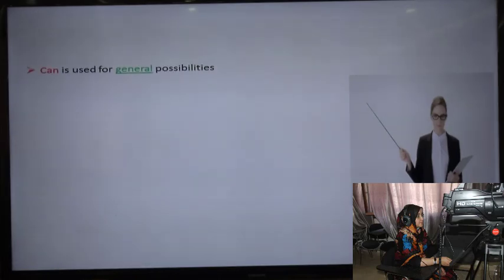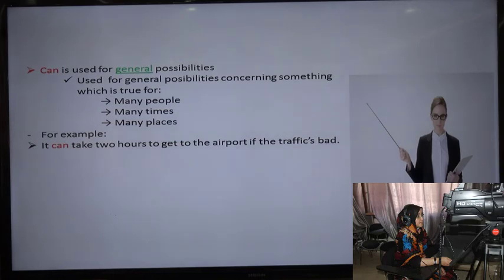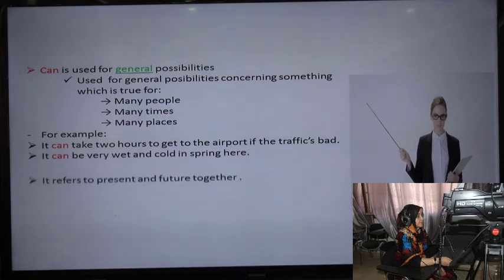Can is used for general possibilities. Used for general possibilities concerning something which is true for many people, many times, many places. Remember, can is used only for general possibilities. For example, it can take 2 hours to get to the airport if the traffic's bad. It can be very wet and cold in spring here. It refers to present and future together.